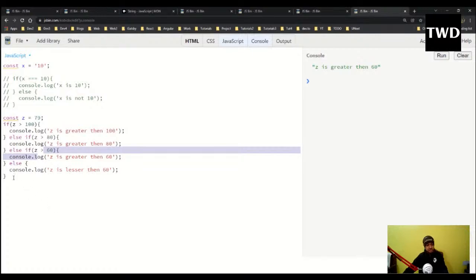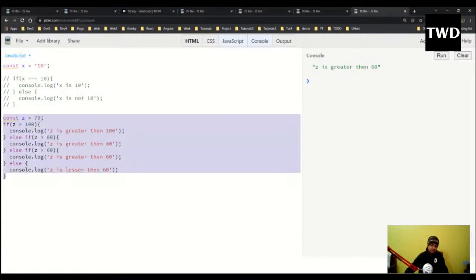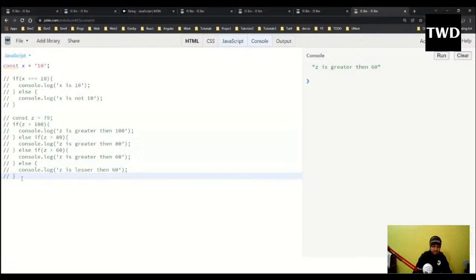In conditional statements, we have something like the or operator and the and operator. Const x equal to, suppose 20 is there, const y equal to, okay, one more thing.